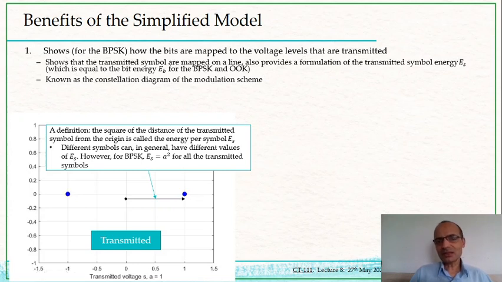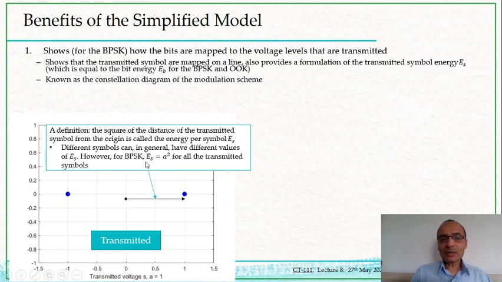Constellation is a general term that is used, for example, when we look at the sky at night. The formation of stars that we see is called a constellation. And so here it seems like there are some stars dotting this 2D plane, and therefore this has come to be known as the constellation diagram. So it shows how bit 1 is getting transmitted at plus 1 volt, and bit 0 is getting transmitted at minus 1 volt.